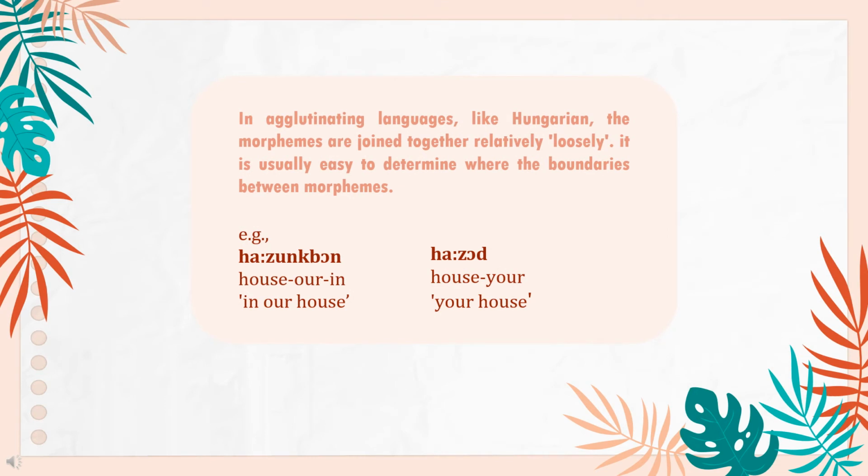In agglutinating languages like Hungarian, the morphemes are joined together relatively loosely. It's usually easy to determine where the boundaries between morphemes are. For example, "Hausungban": house, our, in. There are three morphemes. It means "in our house." "Hazat": house, your. There are two morphemes. It means "your house."